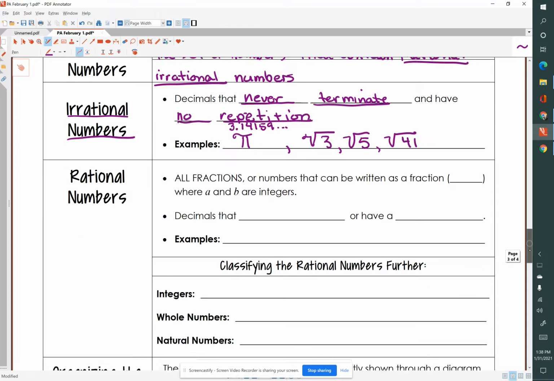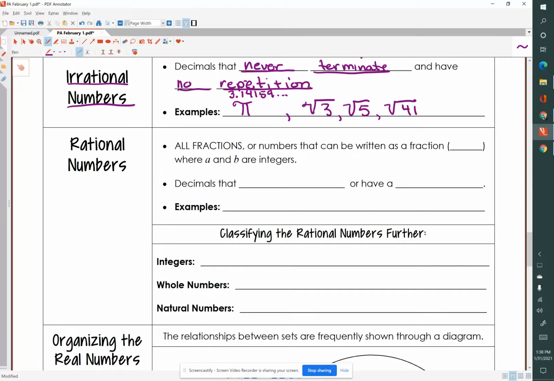Now, what are the rational numbers? Rational numbers are all the other real numbers. They can be fractions, numbers that can be written as a fraction a over b, where a and b are integers. And let's remind ourselves what those are in a minute. So decimals that terminate, terminate means end, right? Or have a repetition.